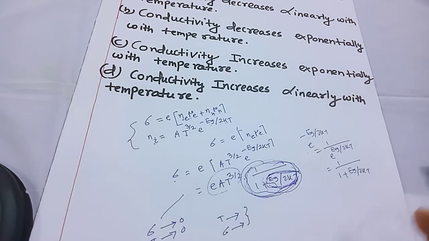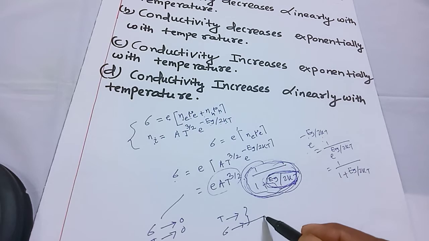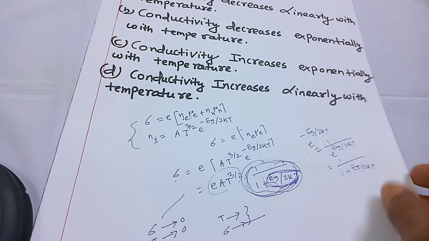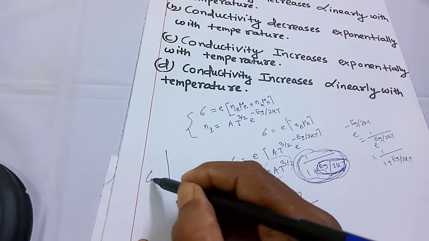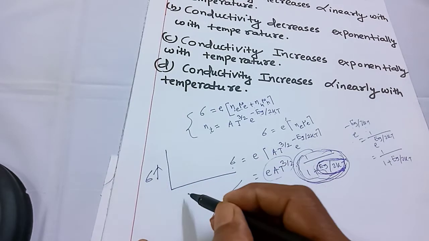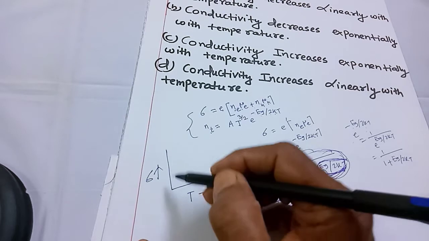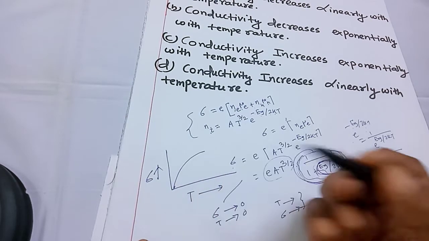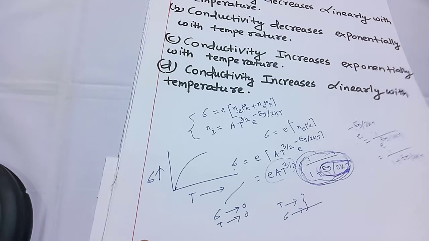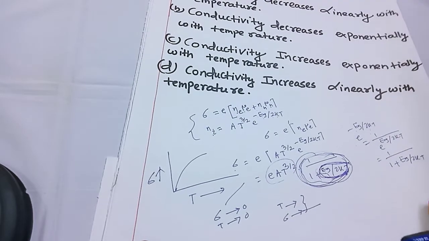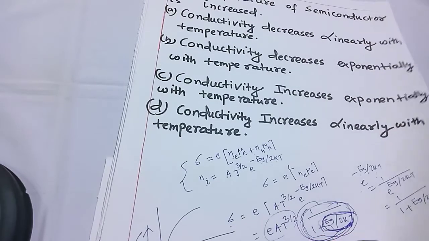As a result, conductivity becomes very large. If you plot graphically the variation of conductivity with temperature, conductivity along the y-axis and temperature along the x-axis, the graph will be like that. This shows that the conductivity of a semiconductor increases exponentially with temperature.